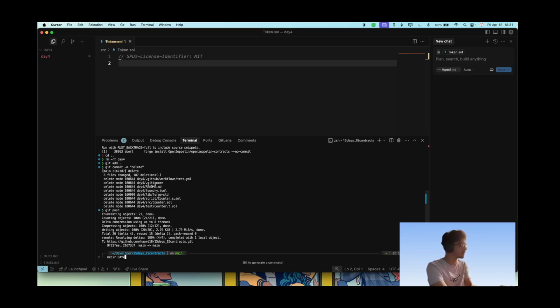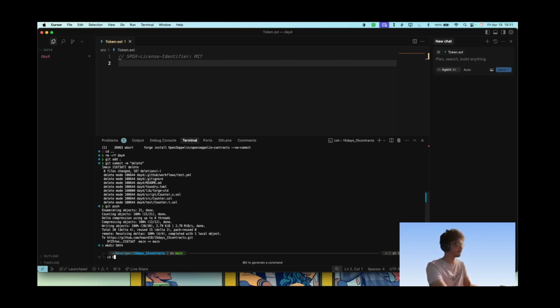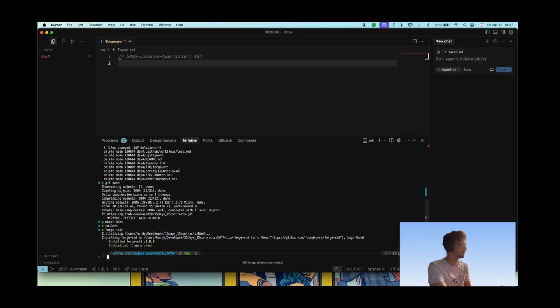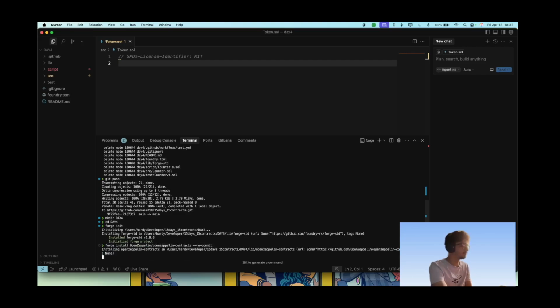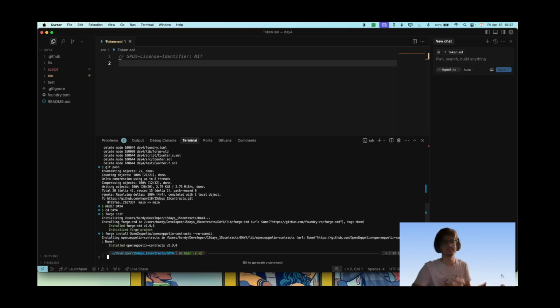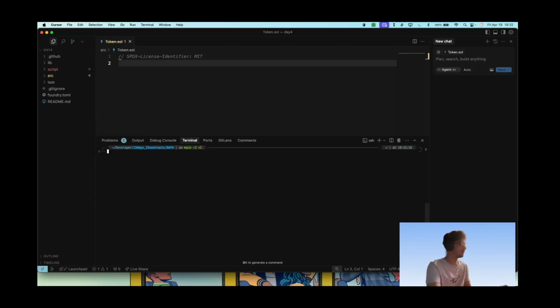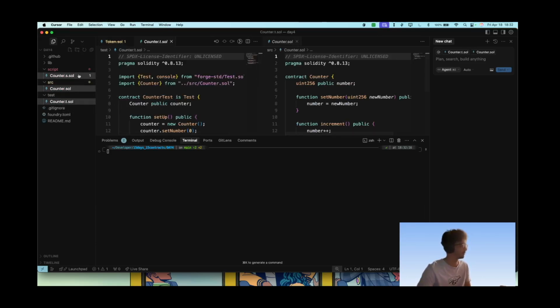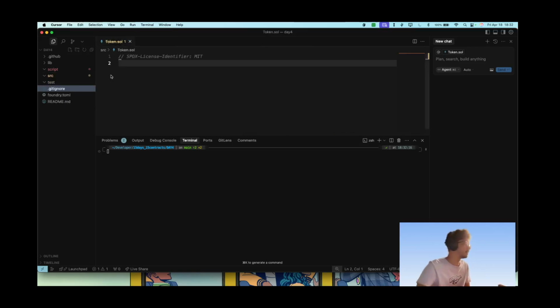Let's keep those in capital to resolve that. cd day 4, and let's forge install into this, and let's see if we can do that. No commit. Yeah, now it is installed, right? So this is what we are here for, and I just debugged an error in front of you. So that's how things go when you're writing code in Web3. You have to be quick and think on your feet about what the error could be.